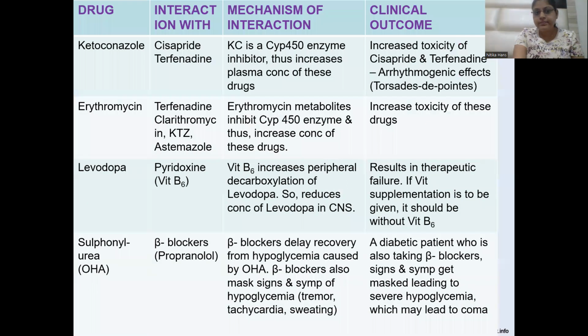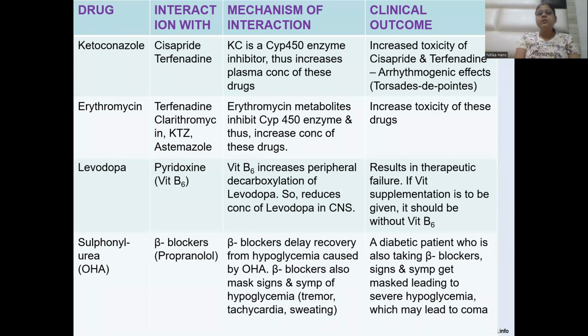Now, ketoconazole and terfenadine: ketoconazole is a cytochrome P450 enzyme inhibitor. It will lead to an increase in levels of cisapride, which is a prokinetic drug, and terfenadine, which is an antihistaminic drug. The levels in the body will increase. That will lead to arrhythmogenic effects like torsades de pointes, ventricular arrhythmias, tachycardias, palpitations, and QT prolongation can occur.